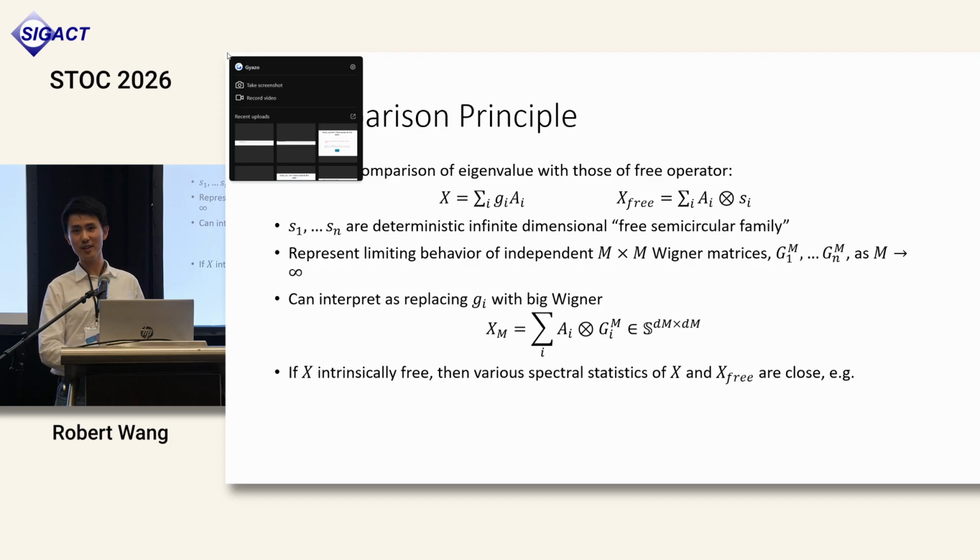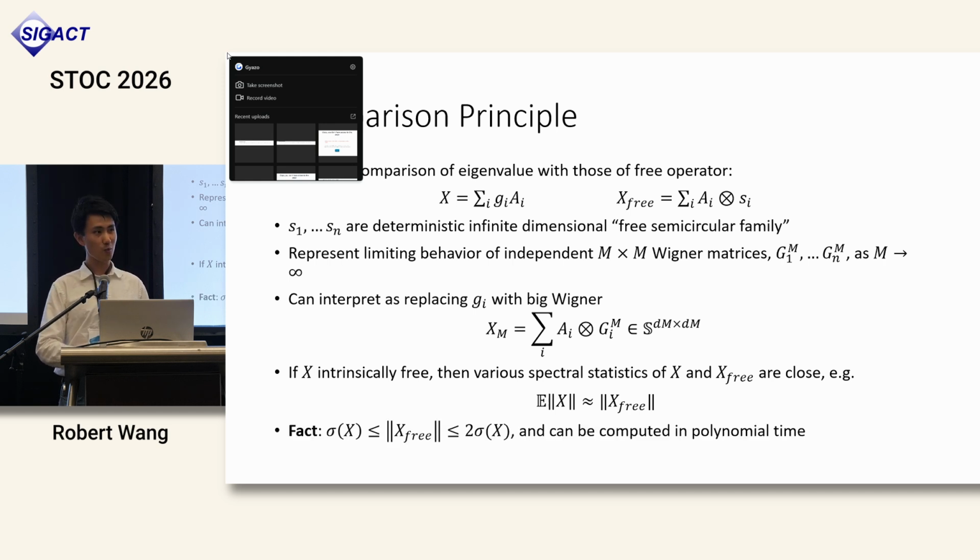And the nice thing about X free is that because it's deterministic, we can use some nice results from free probability to study it, and we know that its norm can be computed exactly in polynomial time. Whenever X is intrinsically free, essentially what they show is that the spectral statistics of X and X free are close to each other. In particular, the expected norm is close to the norm of X free. And we also know, using basic results from free probability, that the norm of X free is upper bounded by 2 sigma X. This gives us this sharp bound on the norm of the random matrix.